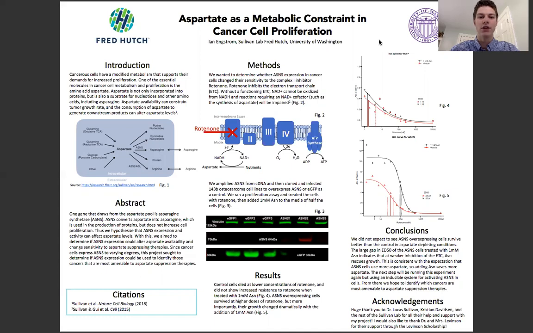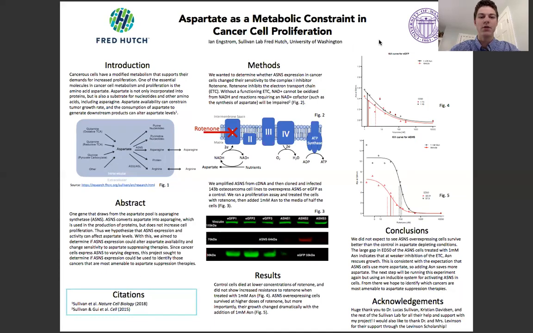those cells did grow slower, most likely due to the nature of single-cell cloning. The large gap in ED50 of the asparagine synthetase cells indicates that their growth can be rescued by asparagine at lower concentrations of rotenone, which is consistent with the expectation that because they are using up more aspartate to make asparagine, adding asparagine back to the cells will boost aspartate levels and proliferation rates.